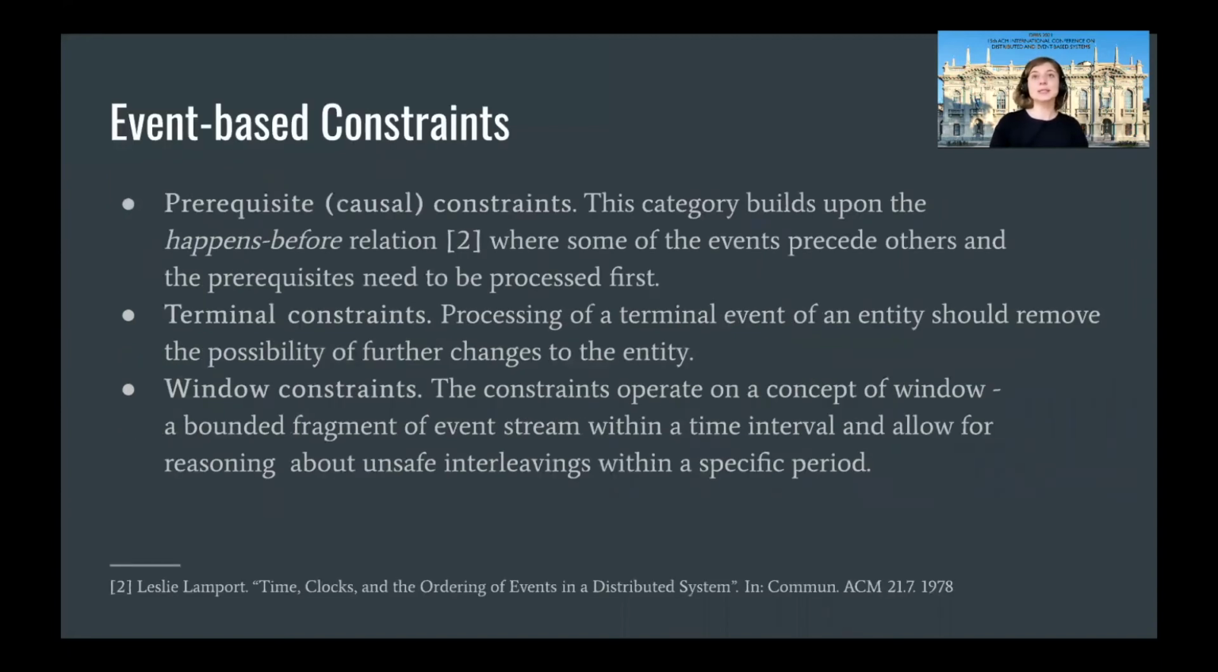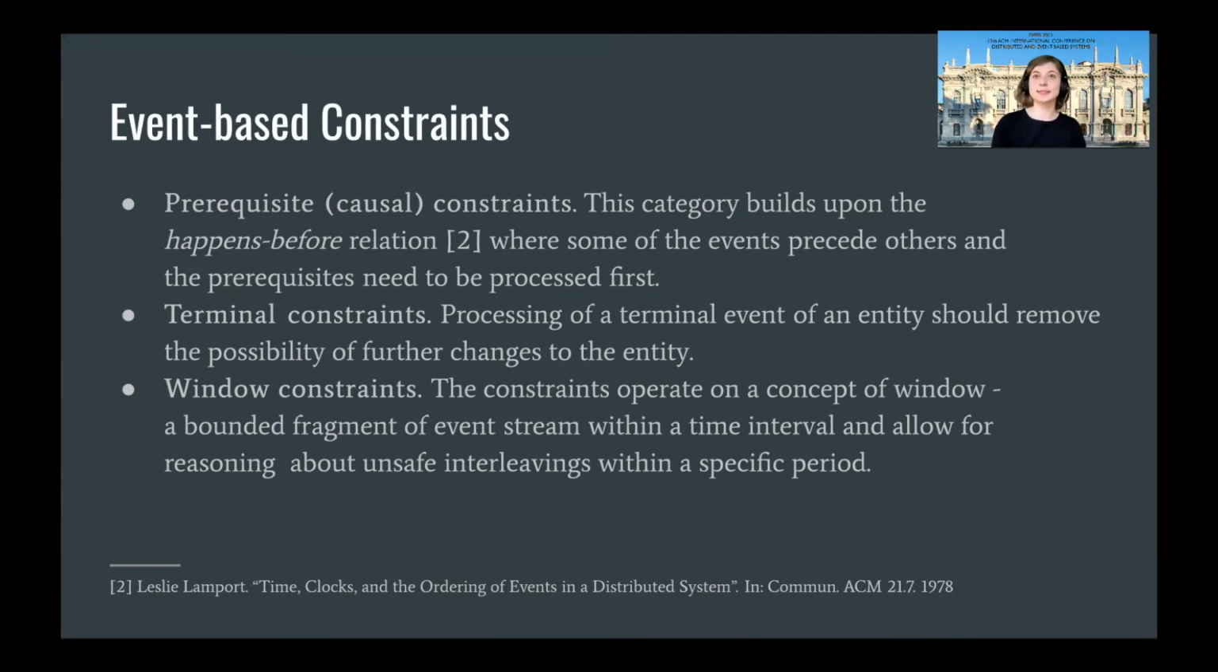To address that, we propose three different categories of event-based constraints. The causal prerequisite constraints specify what are the necessary prerequisites that need to be processed at least once before other events. Terminal constraints remove the possibility of further changes to an entity. And the last category relies on detecting events within the stream window and enforcing one of possible actions, like swapping